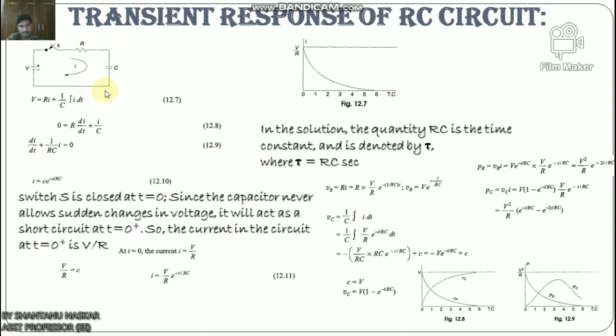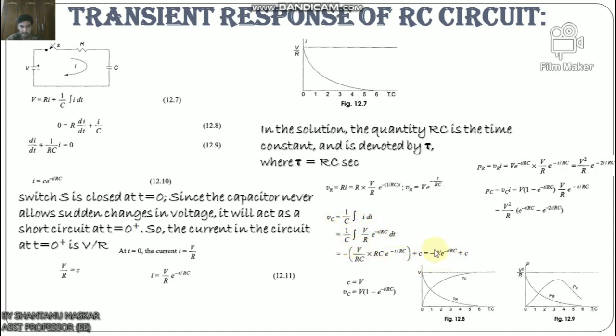Not shown in this figure, we have to find out the voltage across each element by using the current equation. Voltage across the resistor is VR equals R into I, equals R into V by R e to the power minus 1 by RC into T, and VR equals V into e to the power minus T by RC. Similarly, voltage across the capacitor we can also calculate: 1 by C integration I dt.